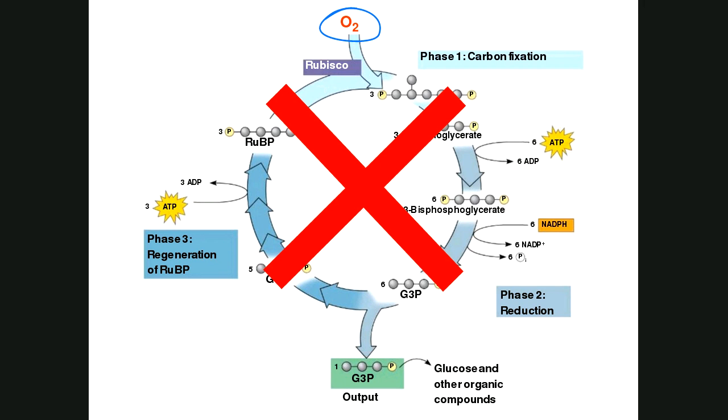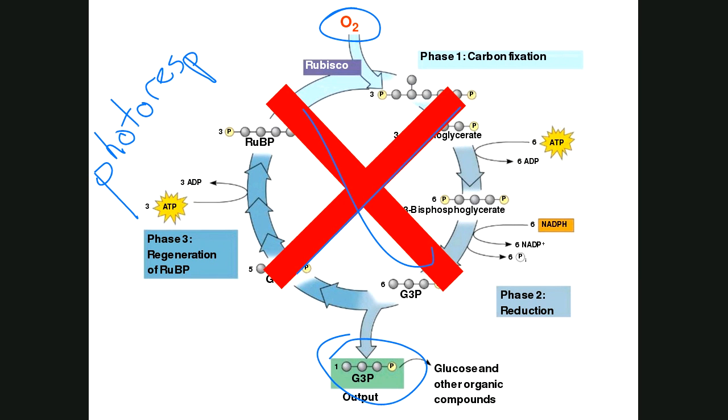No food is created. This is called photorespiration, and it occurs when plants in dry or semi-arid or arid regions close their stomata so that they don't dry out. The oxygen levels rise, and so the carbon dioxide levels are dropping, oxygen levels are rising.